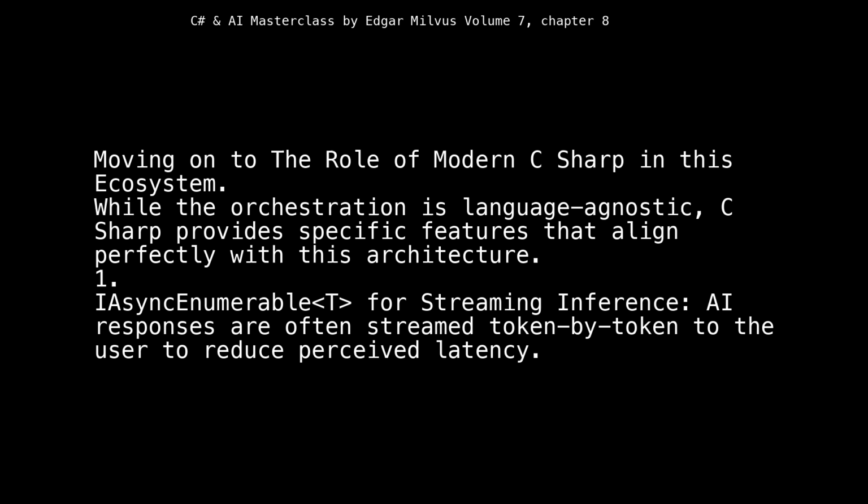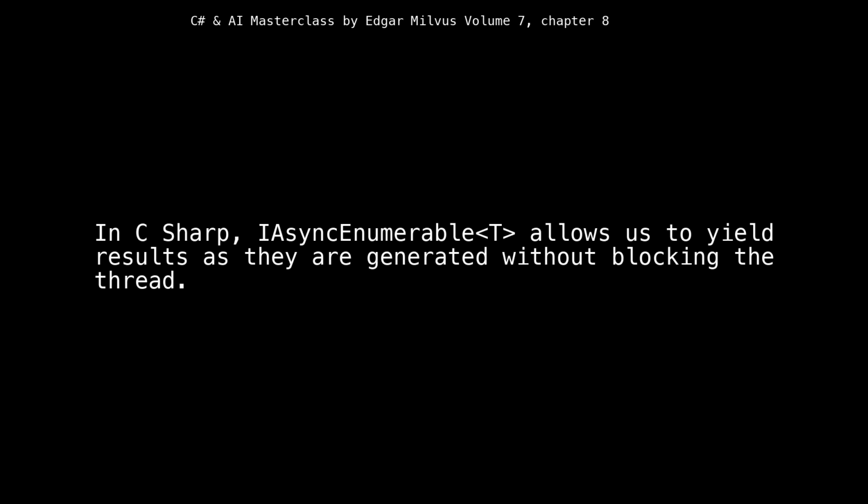Moving on to the role of modern C# in this ecosystem. While the orchestration is language agnostic, C# provides specific features that align perfectly with this architecture. 1. Async enumerability. For streaming inference, AI responses are often streamed token by token to the user to reduce perceived latency. In C#, async enumerability allows us to yield results as they are generated without blocking the thread.